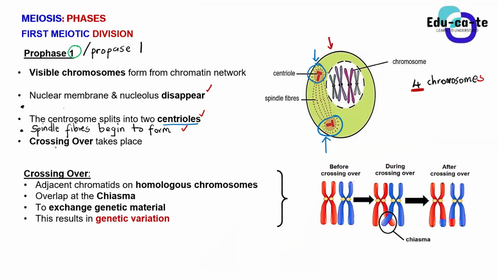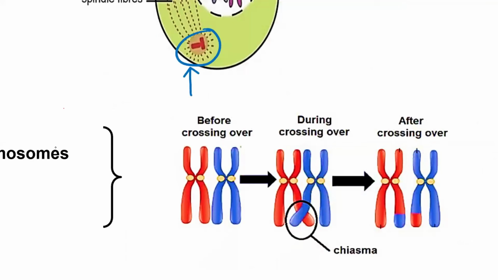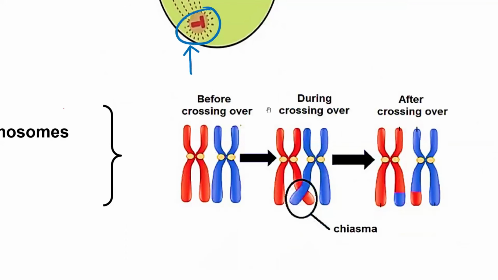So I'm just going to zoom in one more time. Before we get to how we answer it, let's try to understand the process of crossing over from this diagram that I've been able to obtain somewhere. You can see, guys, that before these homologous chromosomes cross over, they lie next to each other. Can you all see that? They're lying next to each other, the homologous chromosomes.